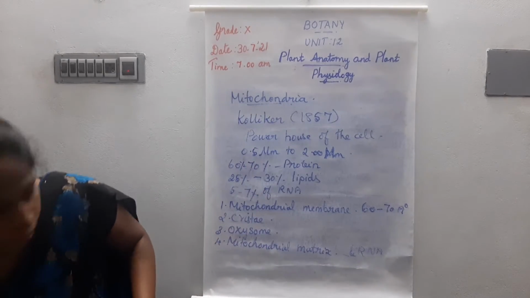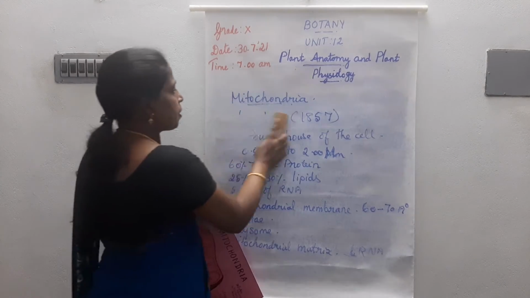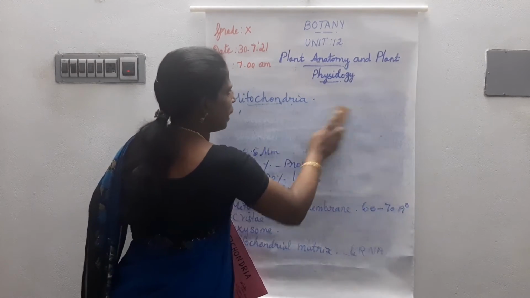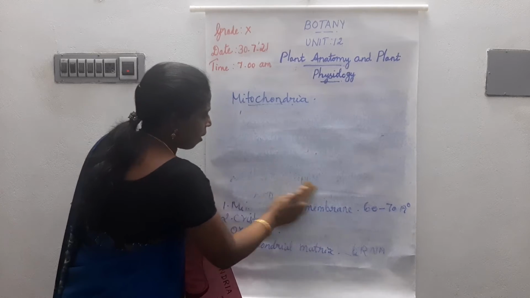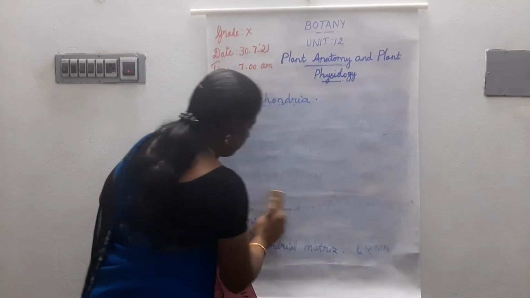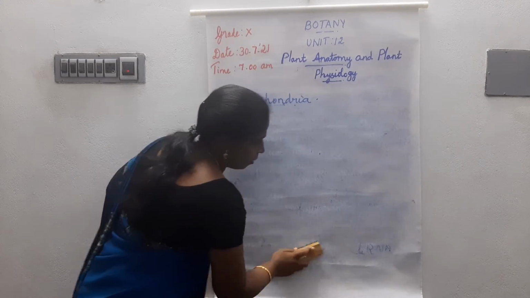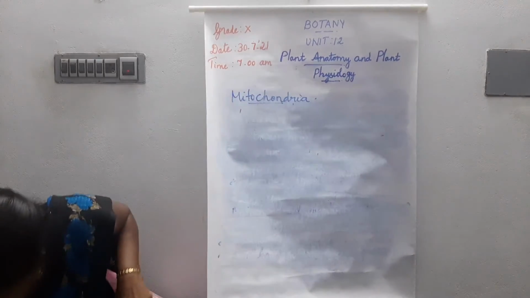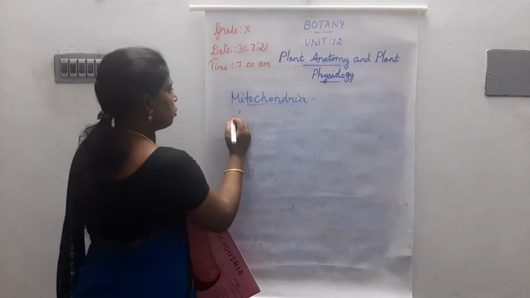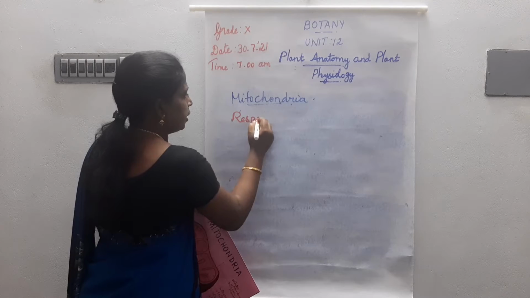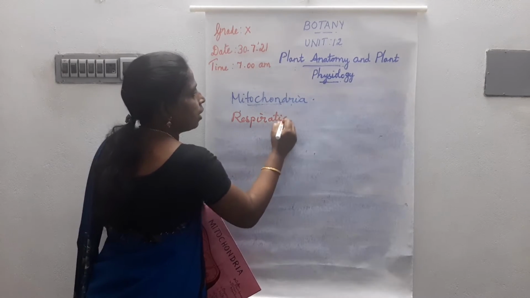Next one, we are going to learn about types of respiration.